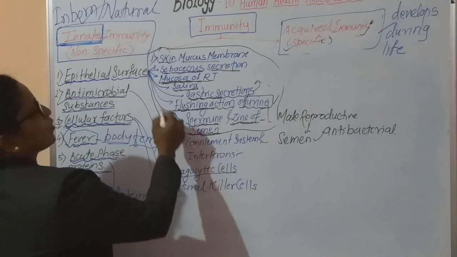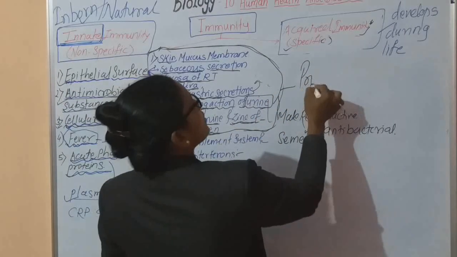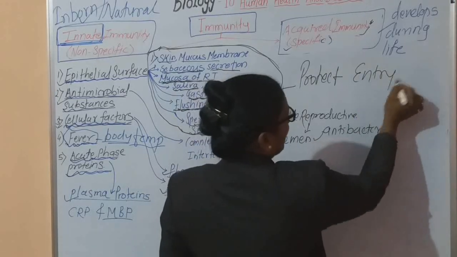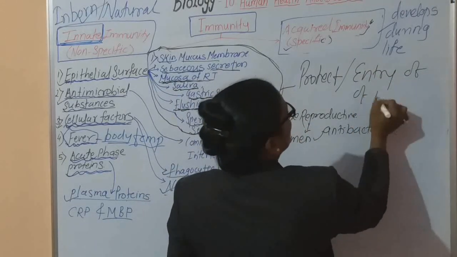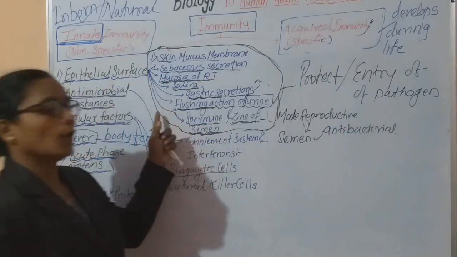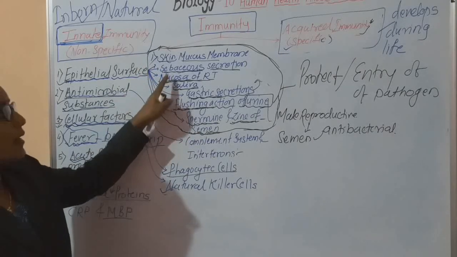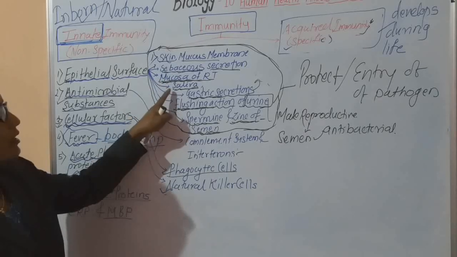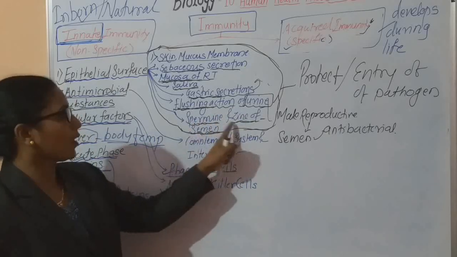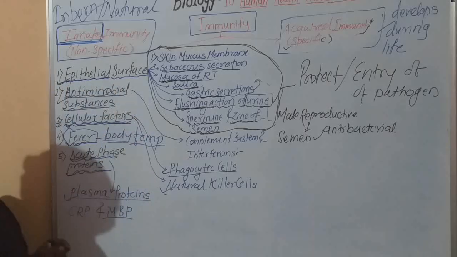In this way, all these epithelial surfaces try to protect and to prevent the entry of pathogens. Entry of pathogens is prevented with the help of all these components, that is skin and mucous membrane. Second one, sebaceous secretion, then mucosa, saliva, gastric secretion, flushing action of urine, and spermine and zinc. Okay, in this way we completed the first point, that is epithelial surface.